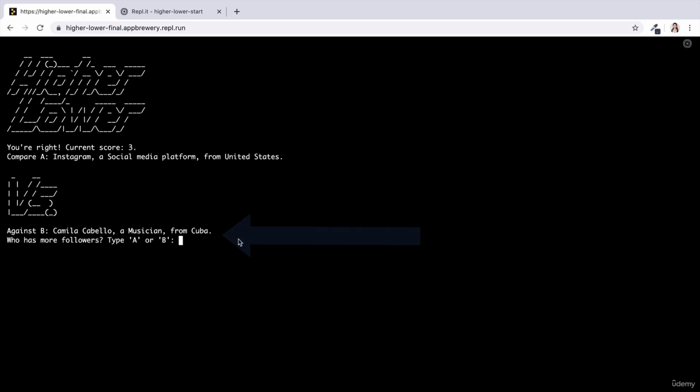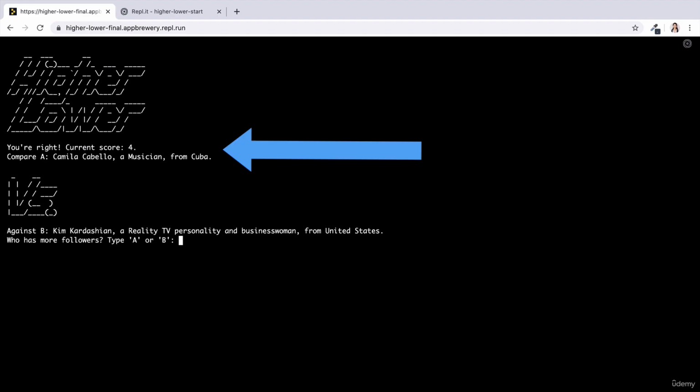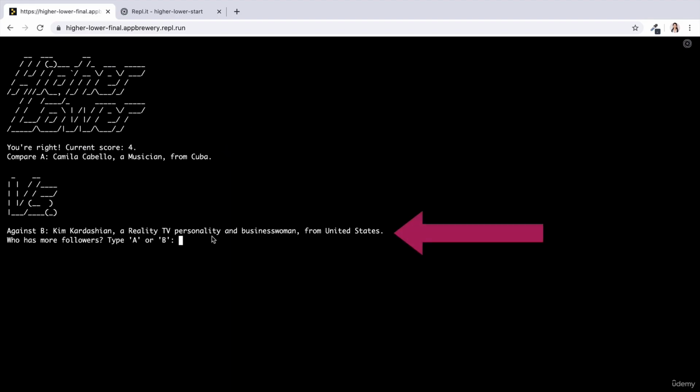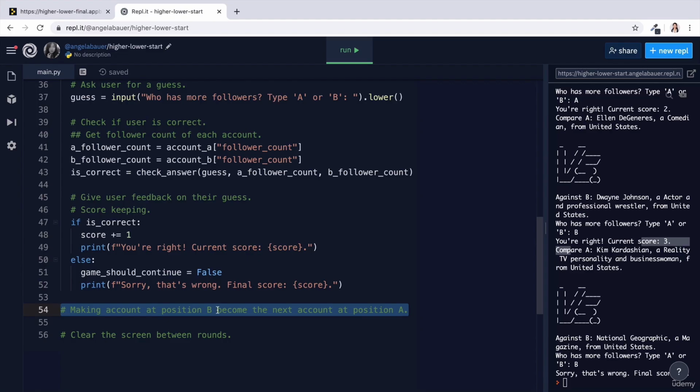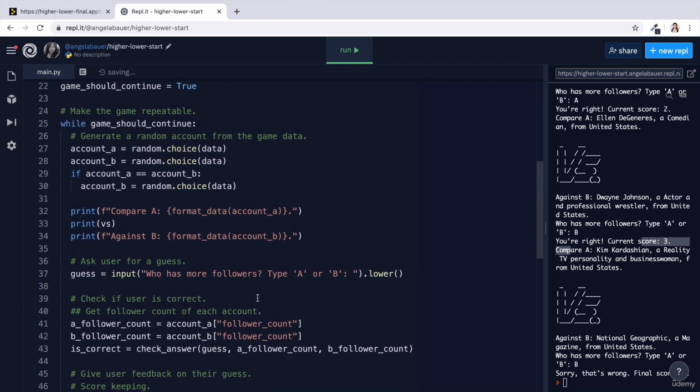But notice how in the final version of the game, the account at position B actually becomes the one at position A in the next round. So the game kind of continues like this. And once I guess this, Kim Kardashian is now going to become the one at position A, and it keeps on going as long as I got it right. So we now need to code this functionality into our program.